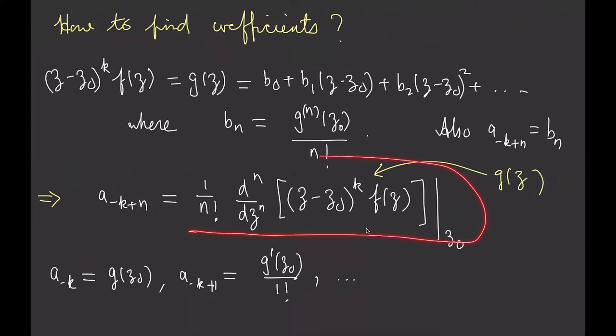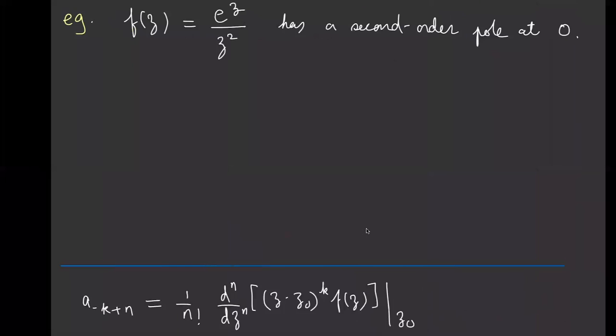What happens when I put in n equals 0 onto this side? 0 derivative means that you don't differentiate the function at all. And this function here is g, right? So that's just going to give me 1 over 0 factorial times g of z, and 0 factorial is 1. Okay. Next, if I put in n equals 1, I get 1 over 1 factorial times the first derivative of g. So it's that, and so on, right? So you can actually figure out these coefficients as you proceed.